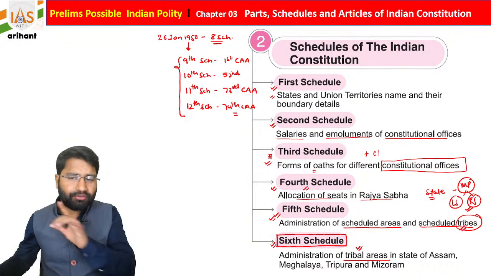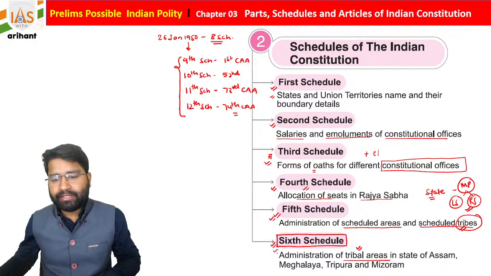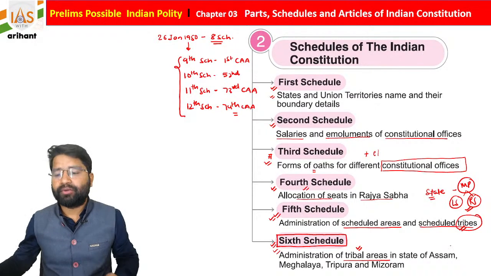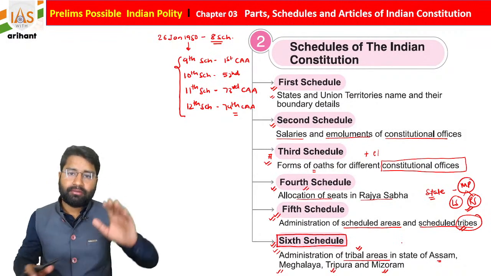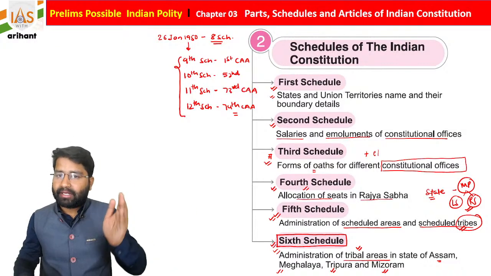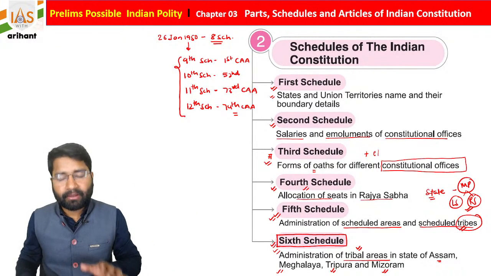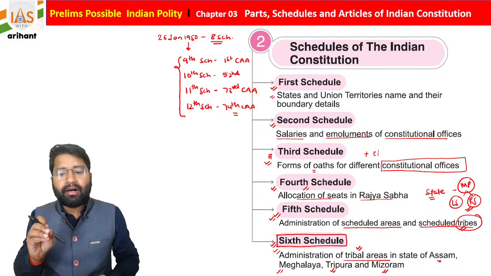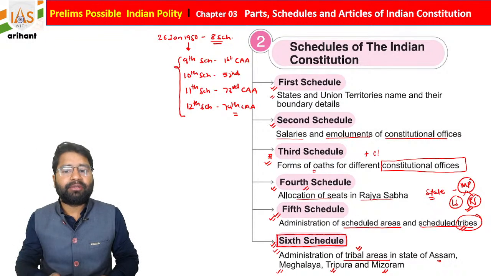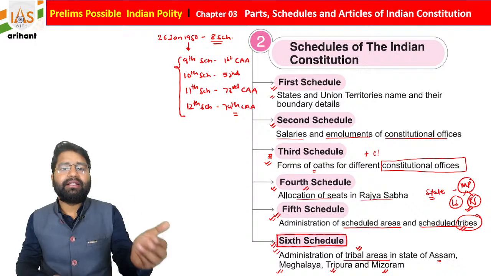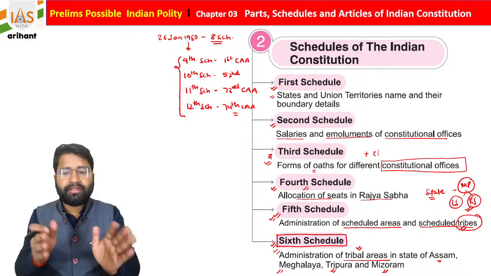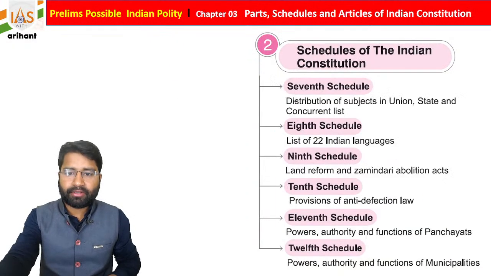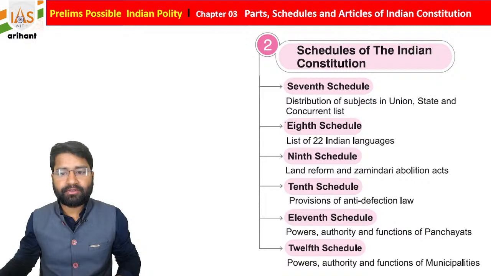But you need to understand one thing: the sixth schedule is especially dedicated to four states: Assam, Meghalaya, Tripura and Mizoram. Fifth schedule provisions are different and sixth schedule provisions are different. One very important thing: Assam, Meghalaya, Tripura and Mizoram do not get any benefit from the fifth schedule, students. So there is a clear separation between these two. Just try to remember these two specific provisions, students.